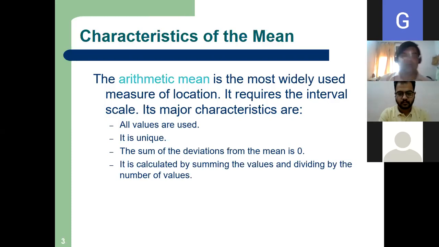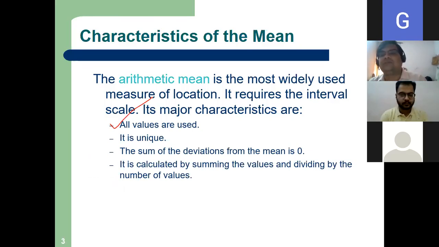Its major characteristics: all values are used. If I want to calculate the average height of the class, I need the data of all 60 students. I cannot leave any one of you. I need to measure each height, sum up, and divide by the number of students, say 60, and I will get the average.